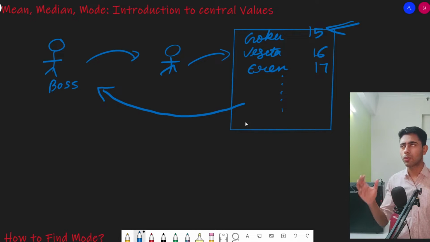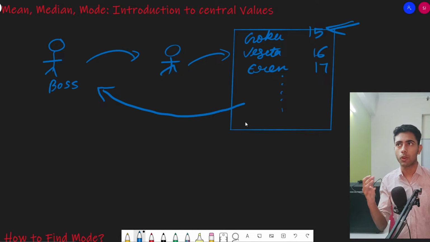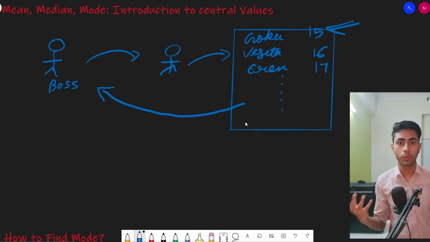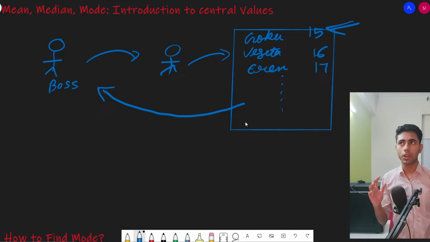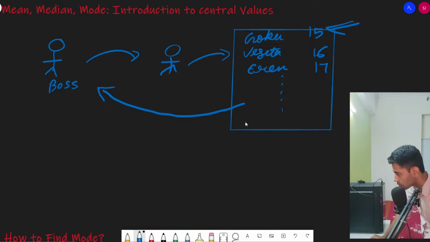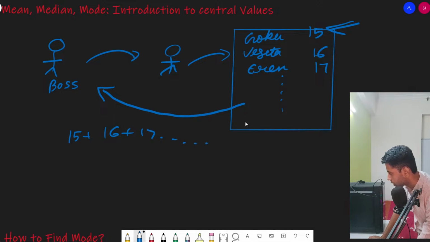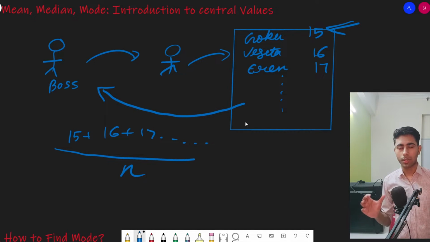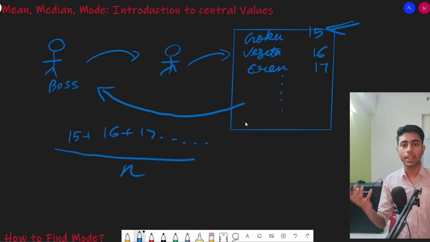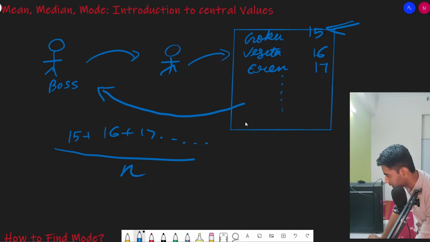He just wanted to get an idea of what the average age, the normal age, is going to be. So in this scenario, the employee should have calculated the mean. In the mean, what we do is take the sum of all the ages and divide that by the number of students present. After that, the employee will get the average age. For example, in this case, the average age is going to be 16.